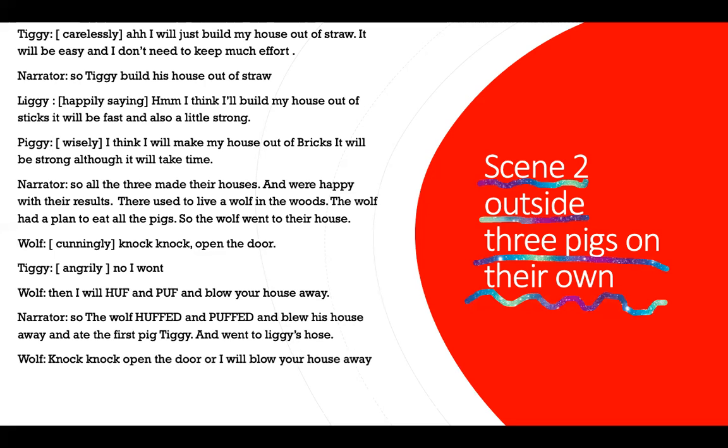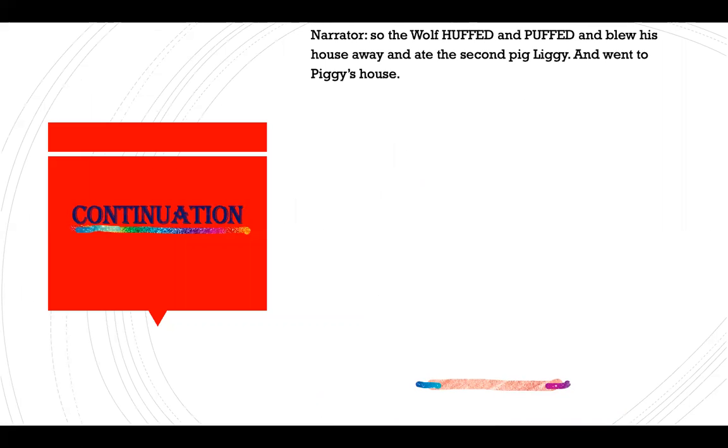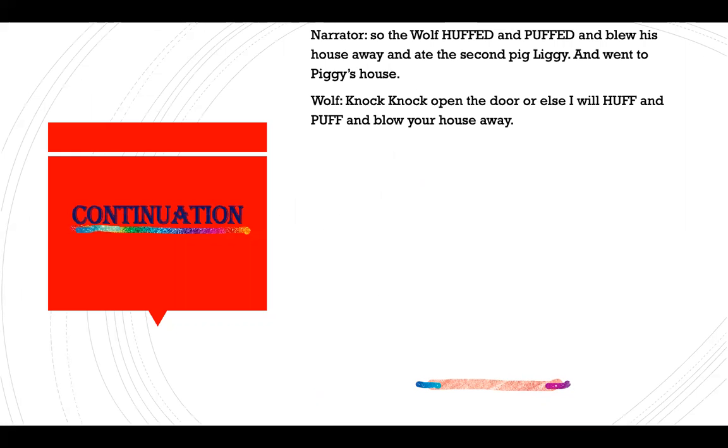Wolf: Knock, knock. Open the door or I will blow your house away. Liggy: No, I won't. Anyways, you won't be able to blow my house away. Narrator: So the wolf huffed and puffed and blew his house away and ate the second pig, Liggy, and went to Piggy's house. Wolf: Knock, knock.